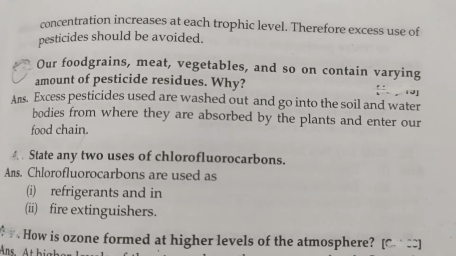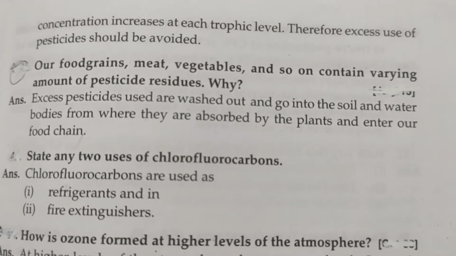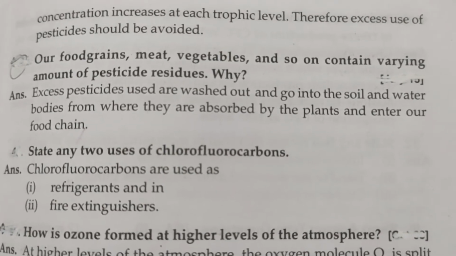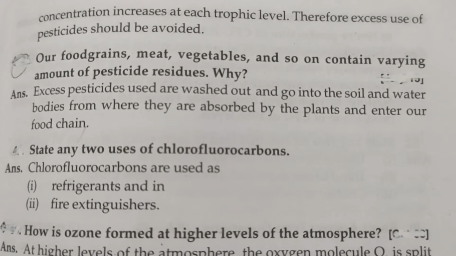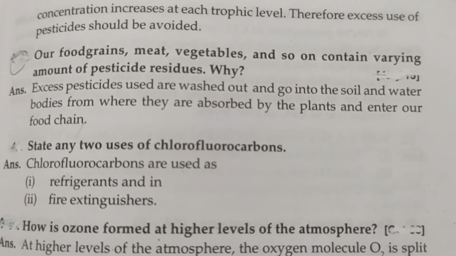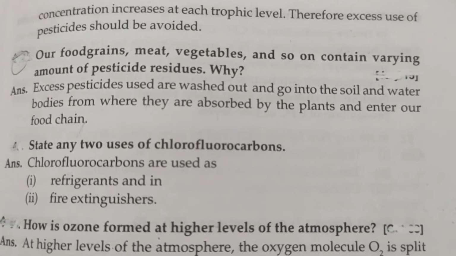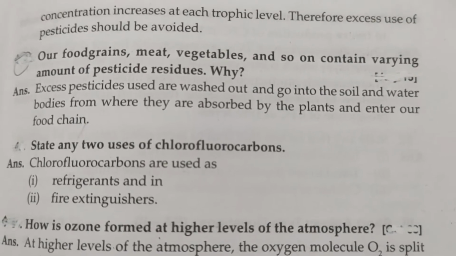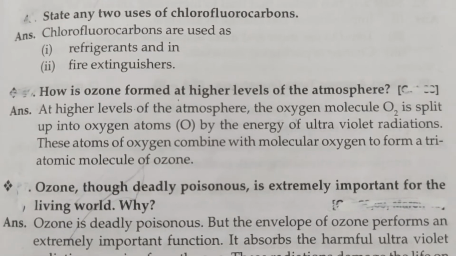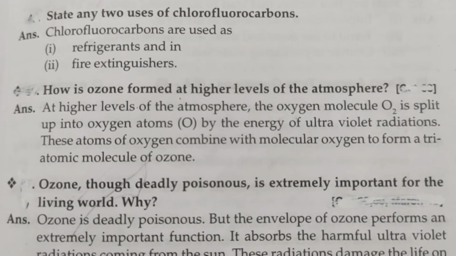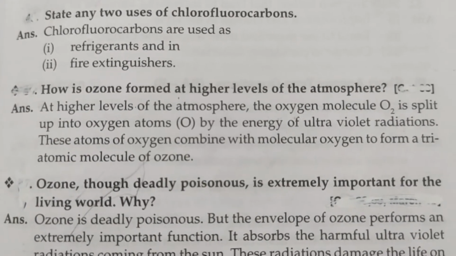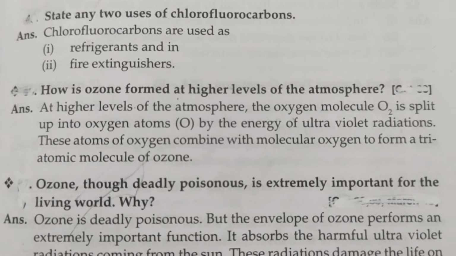Our food, meat, vegetables and so on contain varying amounts of pesticide residues. Why? Answer: excess pesticides used are washed out and go into the soil and water bodies, from where they are absorbed by the plants and enter our food chain. State any two uses of chlorofluorocarbons. Chlorofluorocarbons are used as refrigerants and in fire extinguishers.